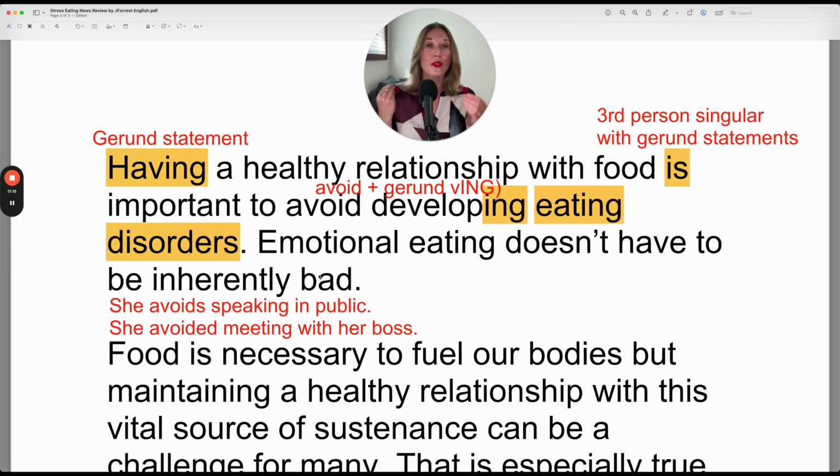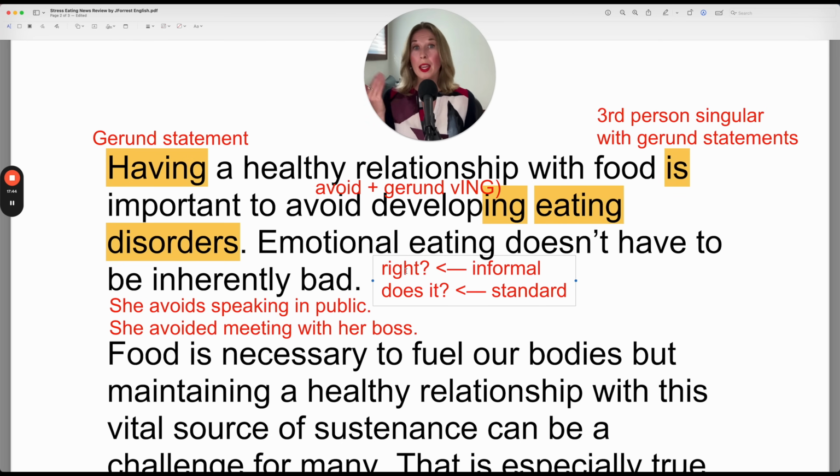I'm just showing you different ways you can add on this question tag, right? In this case, because it used doesn't have to, the formal way to add a question tag, the standard way, would be to say, does it? Emotional eating doesn't have to be inherently bad. Does it? Because remember, you always choose the opposite. So if this is negative, your question tag is in the positive. So you have the informal way, right? But remember, it's a question, so you have a rising intonation, right? Does it? And this is the standard way.